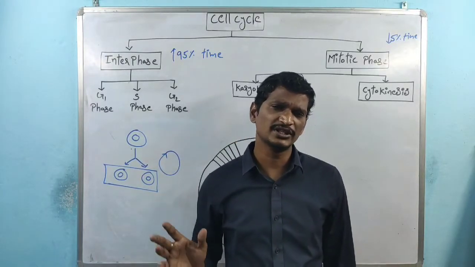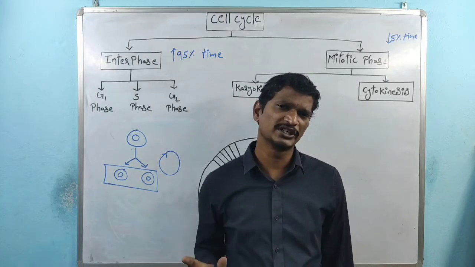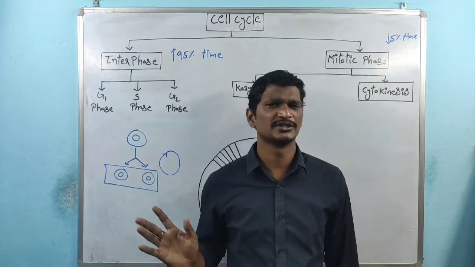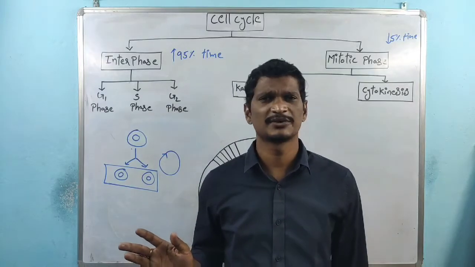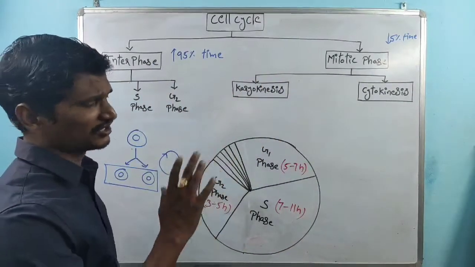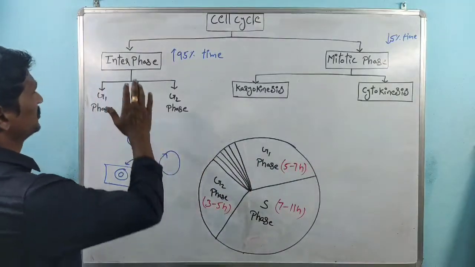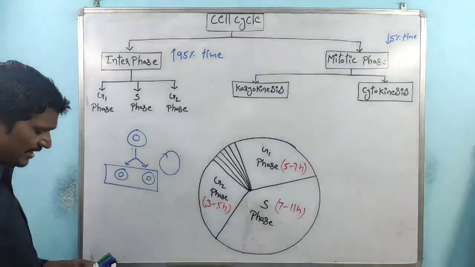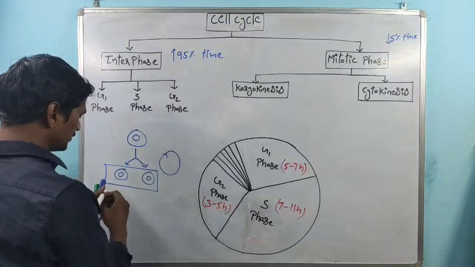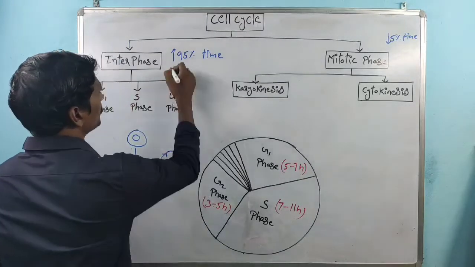So in both mitosis and meiosis, interphase is definitely present. So this phase is called interphase. Interphase is also called the non-apparent phase.